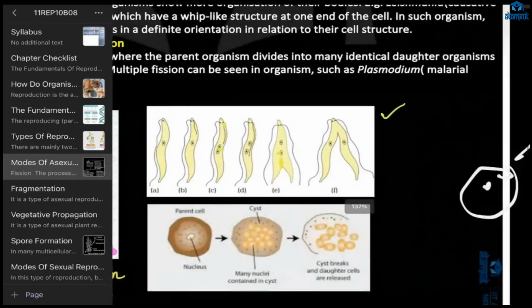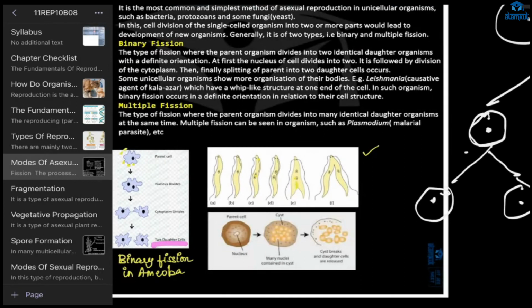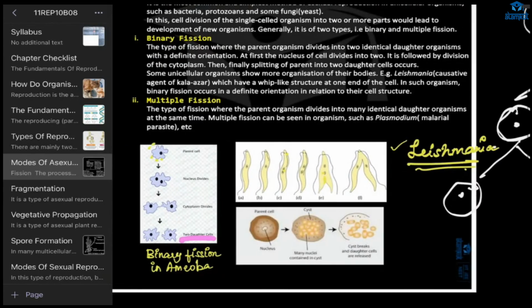And what is this organism? This is Leishmania. What is Leishmania? It is a unicellular organism, and do you know Kala Azar disease, Roshni, Safia, and Rudnil? Yes, ma'am.